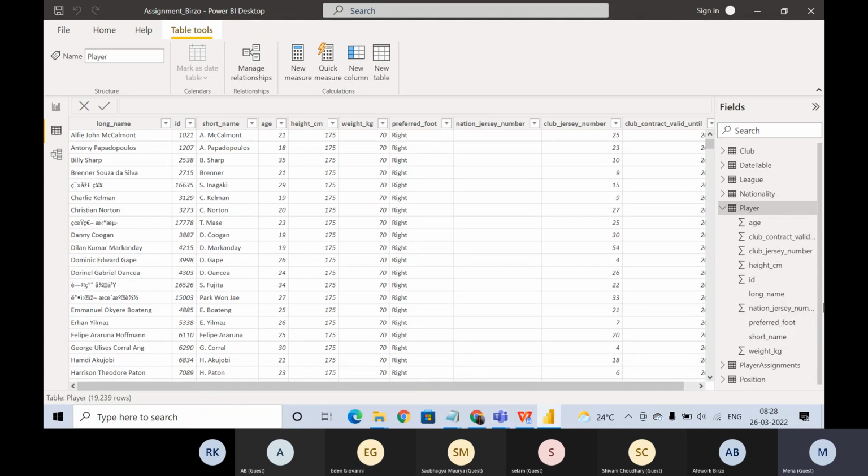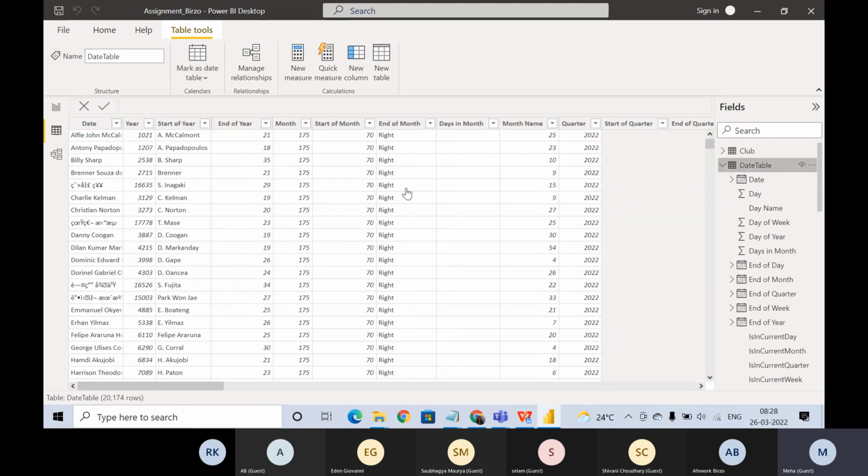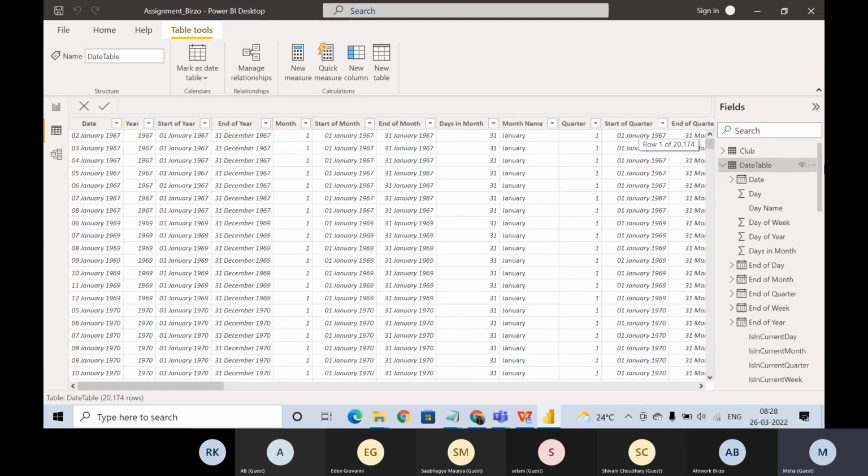So now, date of birth and date column. That's what you guys were telling, right? Yes, ma'am. Let's try that out. Under player assessment we have date of birth, and under the date table we have date. What is the format? Here we can see it's 2 January 1967.